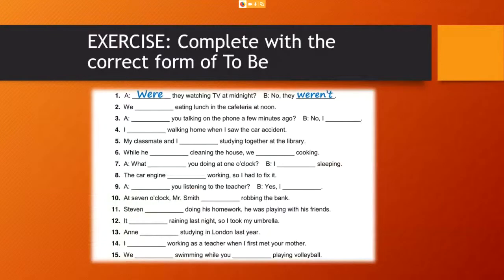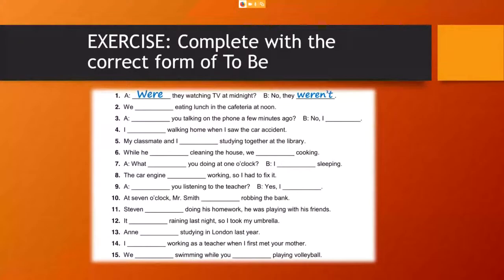Okay, so now we have here an exercise. The idea is to remember the conjugation of verb to be in the past, to practice a little bit more with the past continuous structure. So, for example, in number 1, were they watching TV at midnight? No, they weren't. This is a question form. Were they watching? And the short answer, no, they weren't. That's it. For answers, we use the verb to be as the auxiliary. In negative, weren't, or affirmative, were, wasn't, or was.